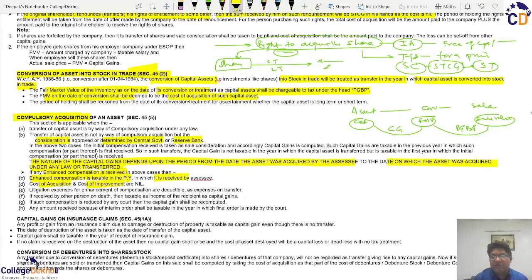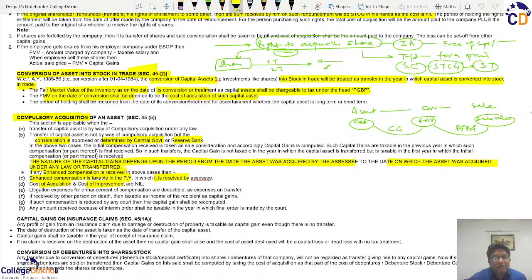not in which it is granted, but in the year it is received. Because it may happen that the court has given the order now and it has been granted, but it has been appealed against by the government, which took again 1 or 2 years, and the higher court upheld the decision of the original court. So it could have happened that the compensation was granted in the year 2018 and it was received in the year 2021.